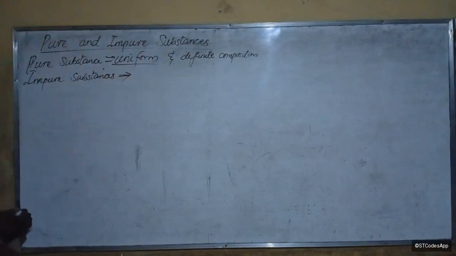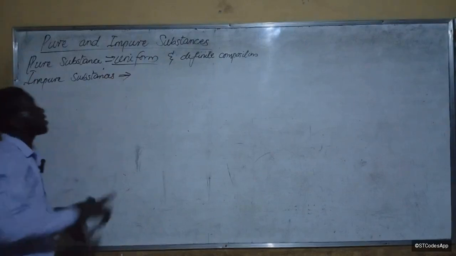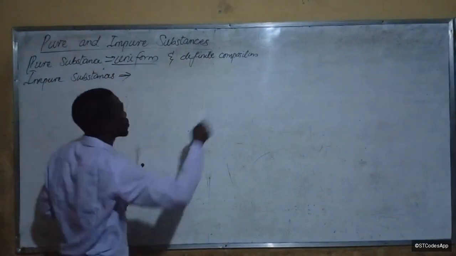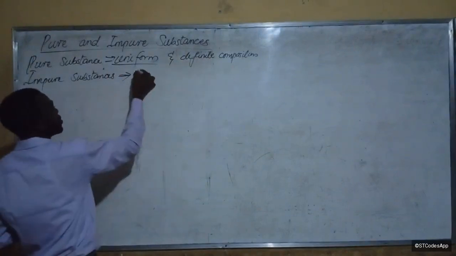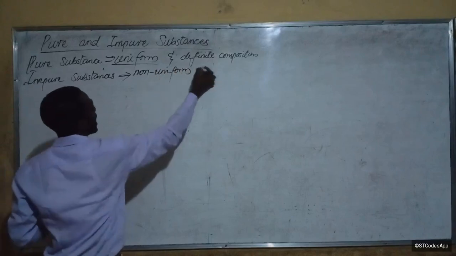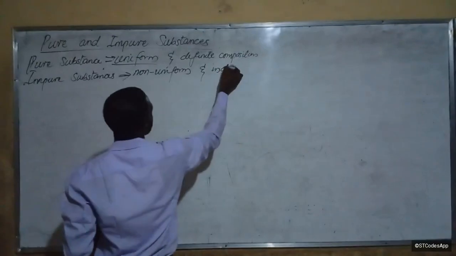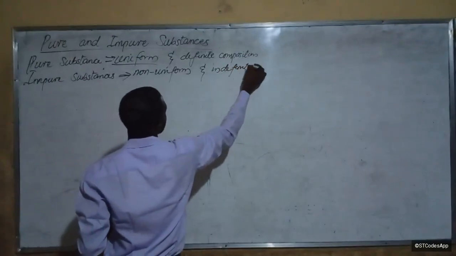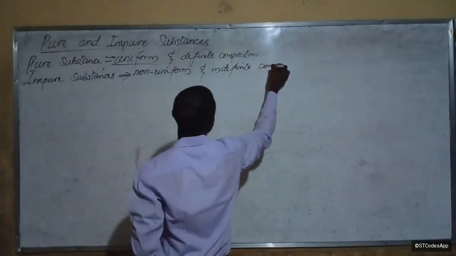All right. Since we said pure substances have uniform and definite composition, then this one will have non-uniform and indefinite composition, right?